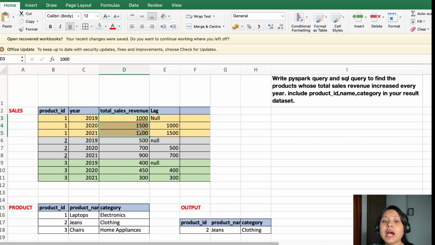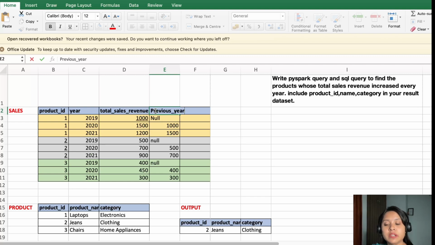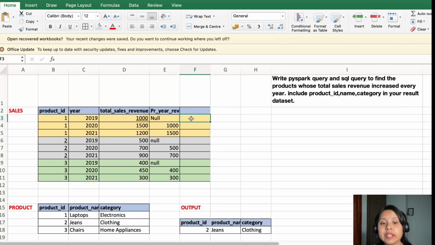Now, as we have the previous year value, let me not put it as lag. Let me put the name as previous year revenue, just to make it a little crisp. Now I have the current year revenue and the previous year revenue. If I go ahead and subtract the previous year from the current year, what will I get? I will get null here because I don't know what my previous year value is.